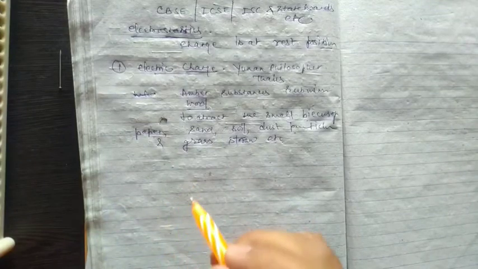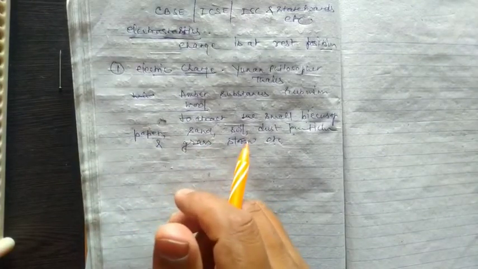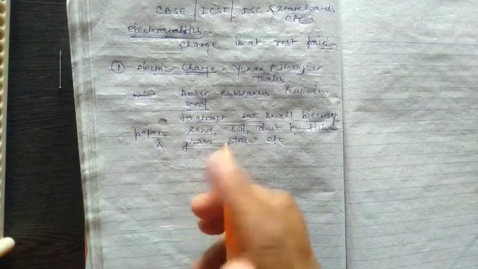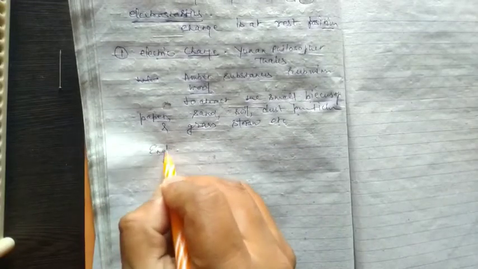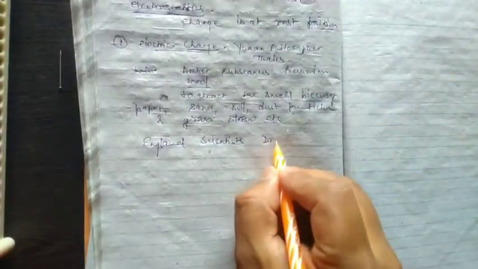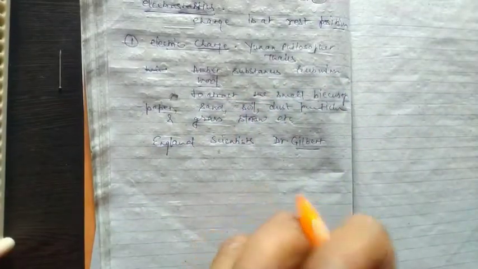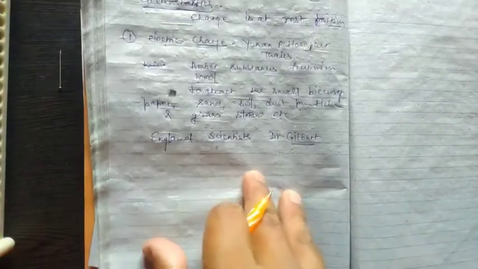But the condition is this: nobody gave any importance to the statement of Thales for 2000 years. After many years, the English scientist Dr. Gilbert also demonstrated in his experiment, also found that